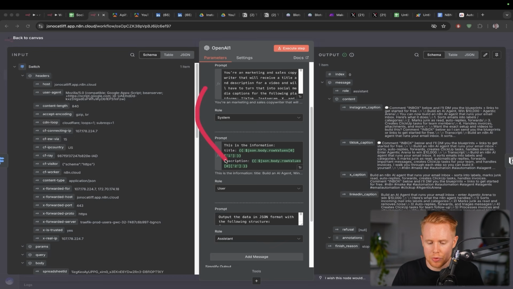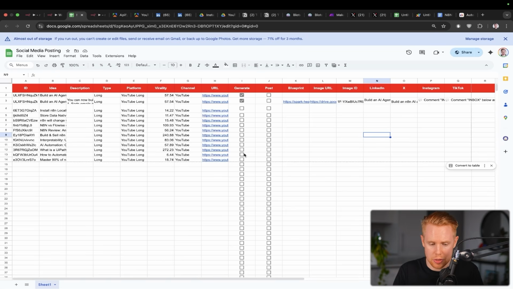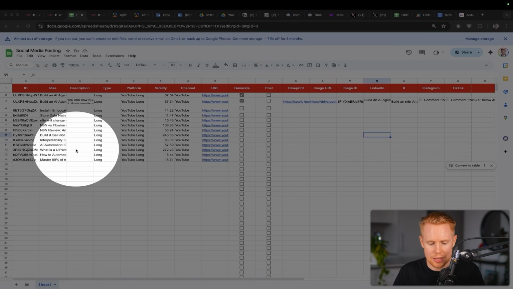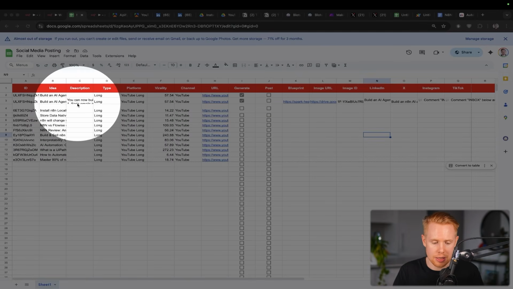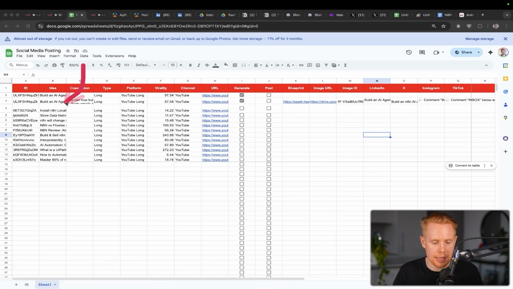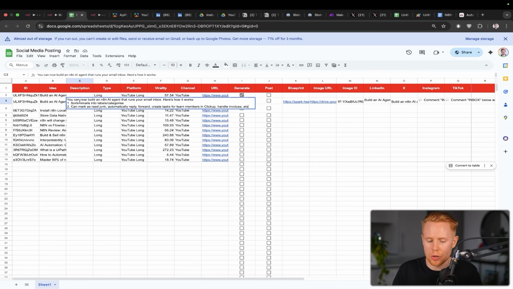Next is the user prompt. We're just passing in, for instance, the actual idea and the description over here. Now the description is manually added. You could try and pull in the caption or description from these posts and paste that here, and that's totally fine. The only problem with that is that a lot of the time, let's say you're scraping on YouTube, the actual description has nothing to do with what the video is actually about, and so it'll just give you a bunch of gibberish, and if you try and create a post on that, it's not going to turn out super well. So I just put this as a manual thing for now,